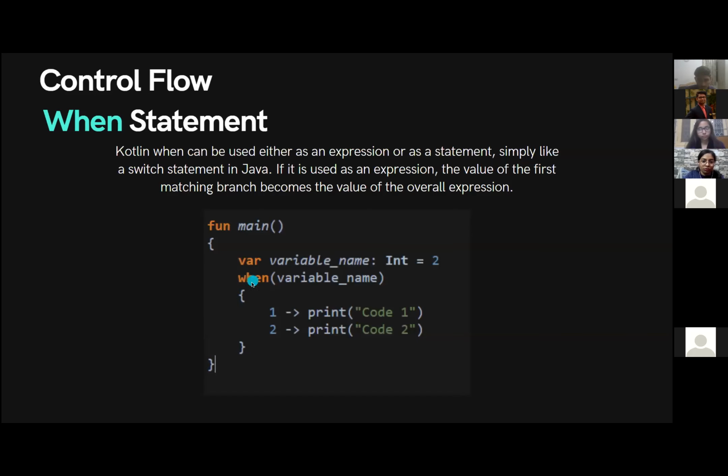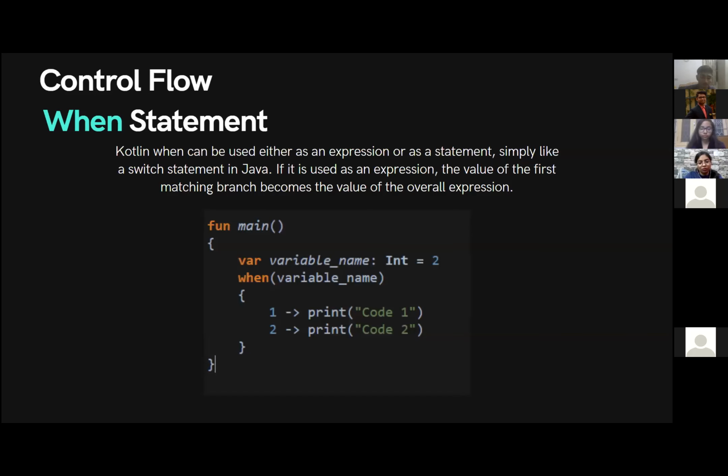See here we have declared the when keyword and then the condition to follow. If the condition is 1, it's going to execute this line of code. When the condition is this specified value, it's going to print this specified line of code. This is the basics of the when statement. As you can see, compared with other languages, this is pretty simplified. In other languages, you have to do something like case 1, case 2, case 3. Here, the syntax is pretty simple, and it boils down to the condition, followed by a hyphen and then an arrow, and then the code which you want to execute when this condition occurs. This is the basics of the when statement in Kotlin.